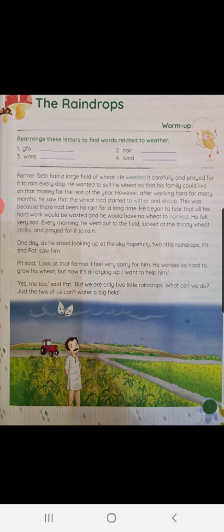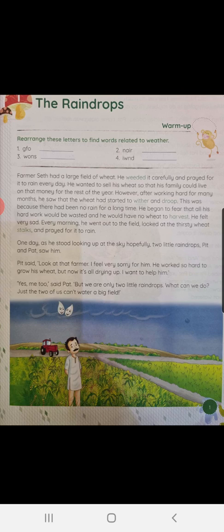Okay, so this farmer did all the hard work required on his field. He did everything which he was supposed to do, and now he is only waiting for the rains to drop. Alright, children, but there was no rain in the beginning, and hence the farmer was very sad.